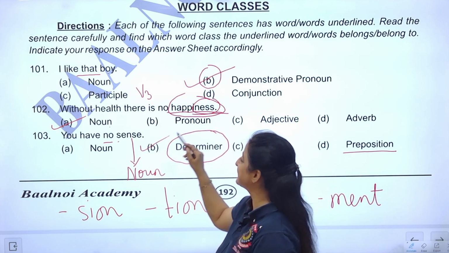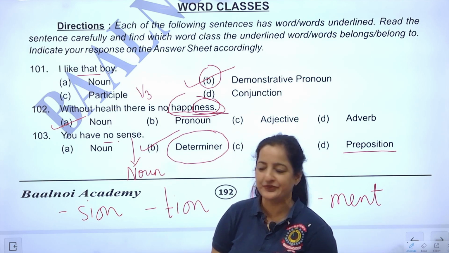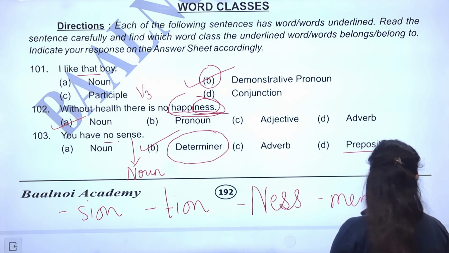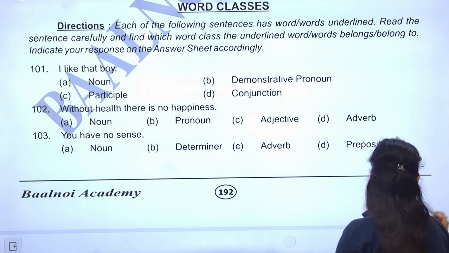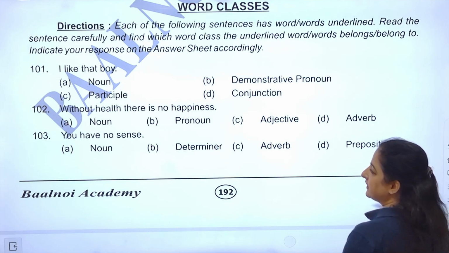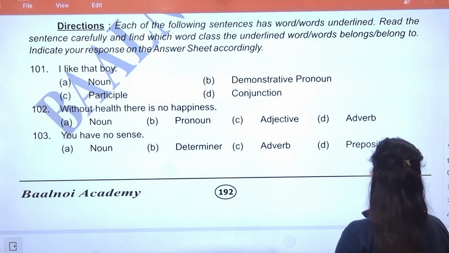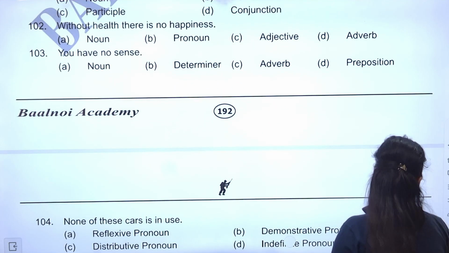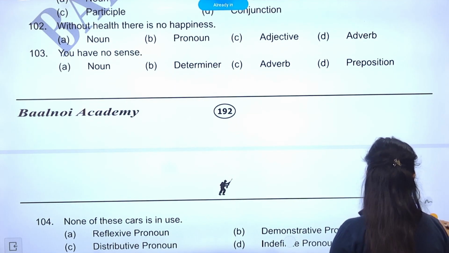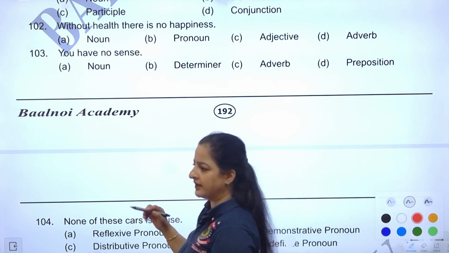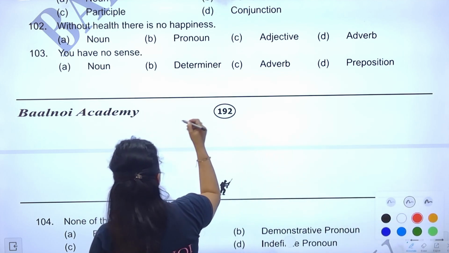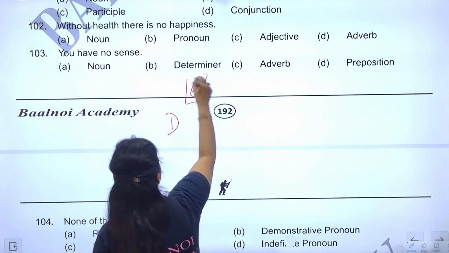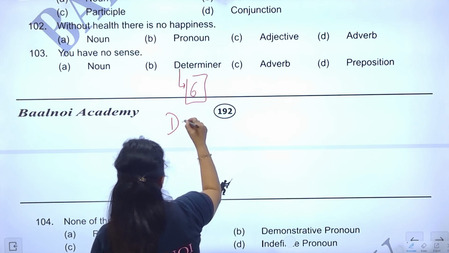Now we need to understand what is a determiner. So here goes my answer. Lot of things come under determiner. Let me list them out for you here. I have some space over here. I'll use this space to just list out determiners in English. There are a couple of things which come under determiners. You have six things come under determiners. Which are they?